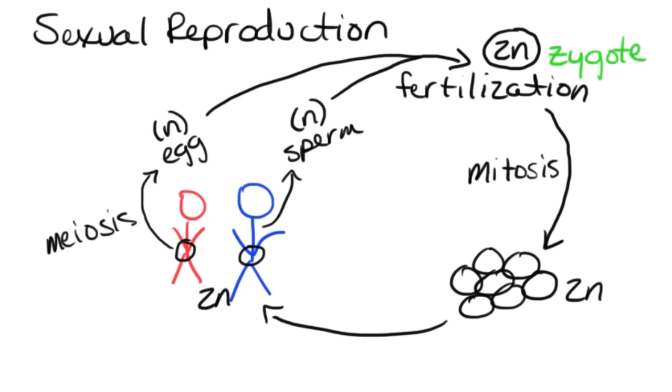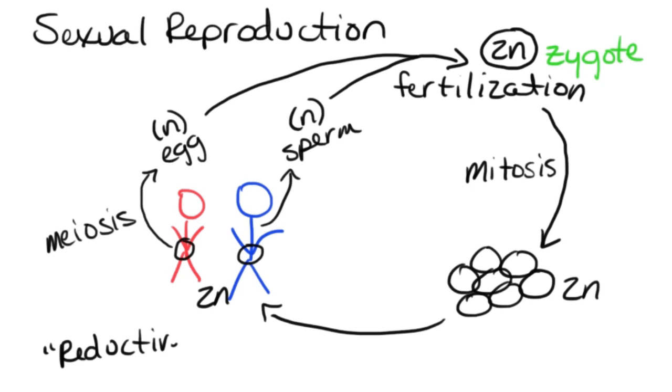So meiosis is the process here where we're taking diploid cells, which happen to be in the reproductive tissues, and we get haploid cells from it. So with meiosis, as we go through and we talk about the individual steps of the process, it is a lot of times called reductive division.